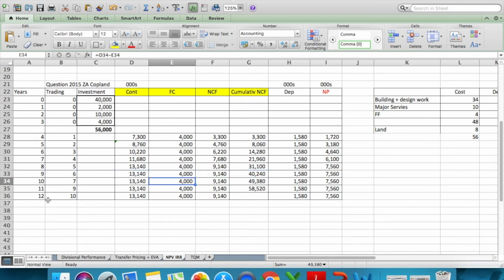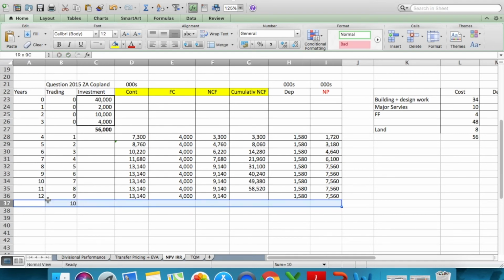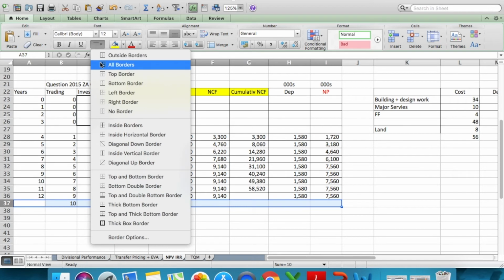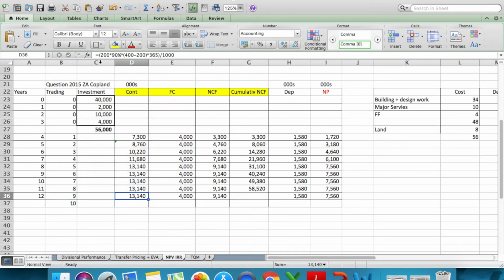Okay, it was somewhere between the 7th and, I think I've missed a year here somehow, sorry. 1, 2, 3, 4, 5, 6, 7, 8, my bad, 9 and 10. I'm going to add a year here. I just skipped it, but it's okay, not an issue. It's the same, and again it's the same. Alright, so somewhere between the 7th and the 8th year is when we're going to gain our investment back.